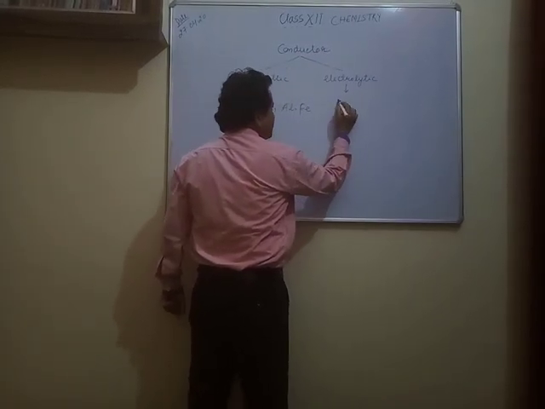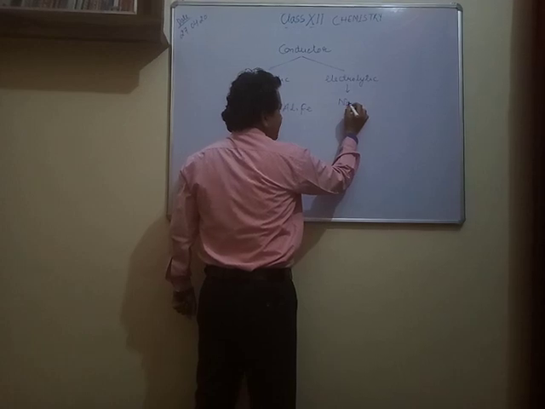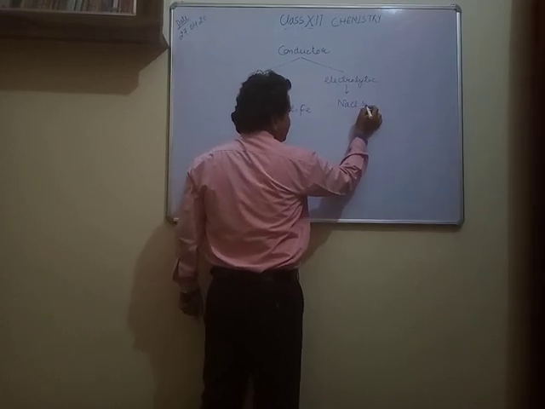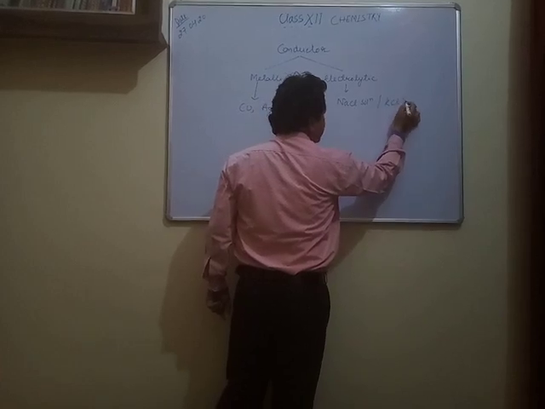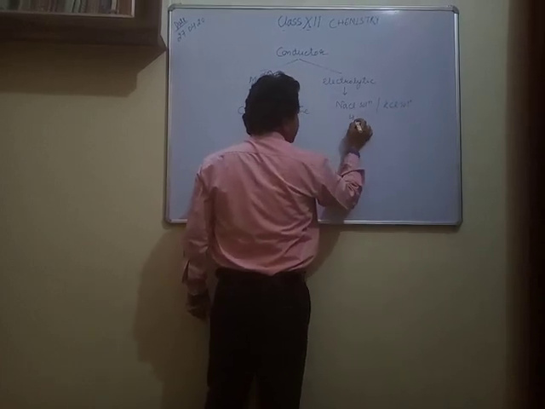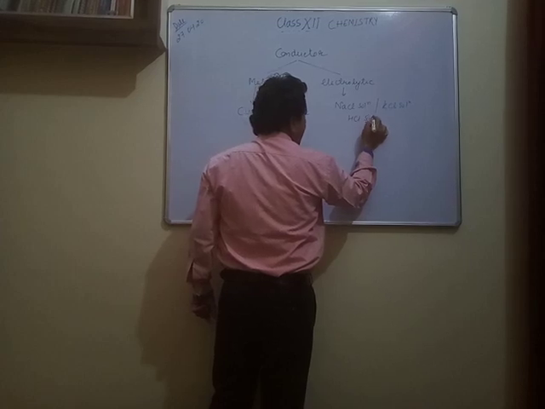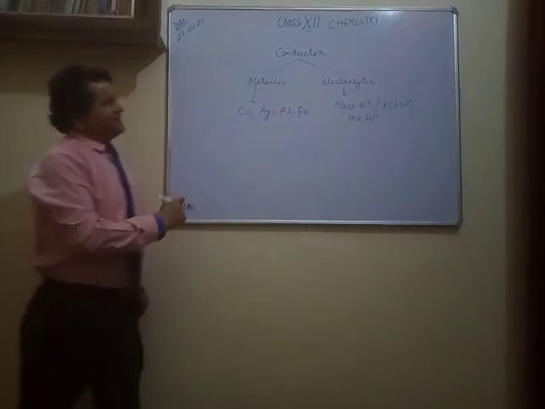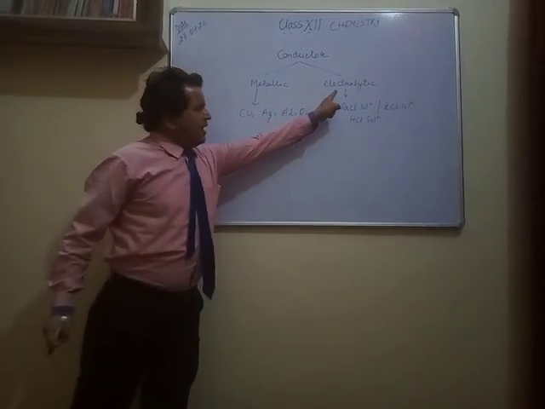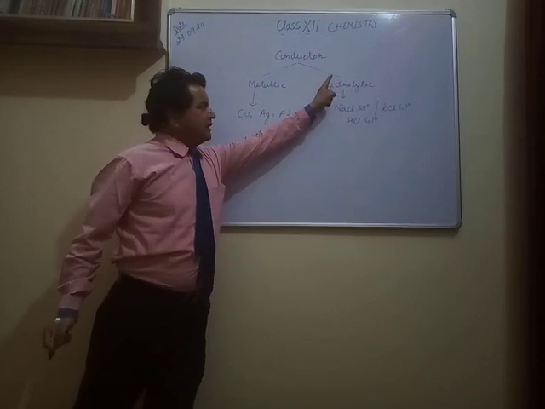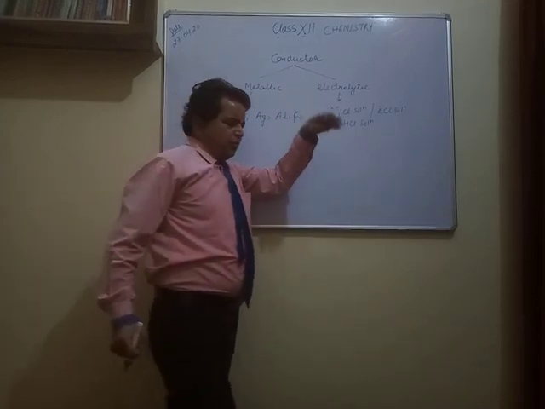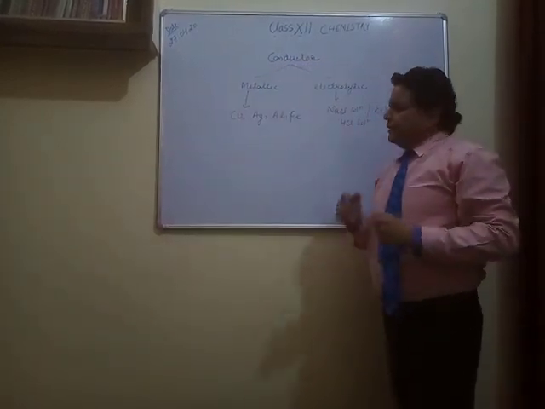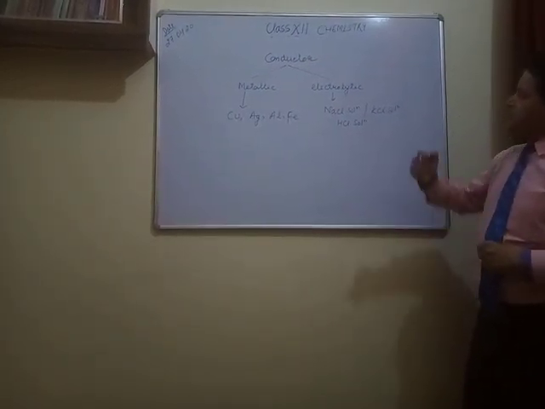Electrolytic conductor means the solutions of polar compounds, just like NaCl solution, KCl solution, HCl solution. Now the question is, what are electrolytic conductors? Firstly, electrolyte. Electrolyte means those compounds which dissociate in their solution on passing current.